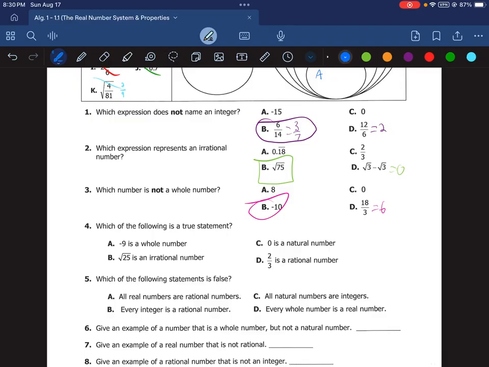Next up is number 4. Which of the following is a true statement? Negative 9 is a whole number. Well, wait a second. We just said whole numbers are non-negative. So that automatically tells us that one is false, so it can't be A. B, square root of 25 is an irrational number. That would be true if 25 is not a perfect square. However, 25 is a perfect square.